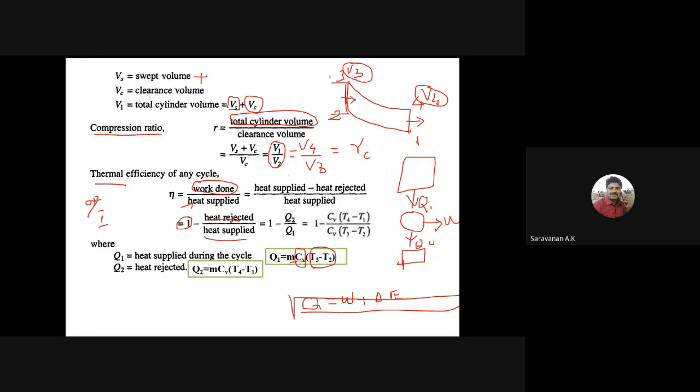So the Q1 is m Cv (T3 minus T2), and the heat rejected Q2 is m Cv (T4 minus T1). So T4 minus T1. We are substituting these values here. Here the Cv is cancelled. So efficiency is 1 minus (T4 minus T1) divided by (T3 minus T2).